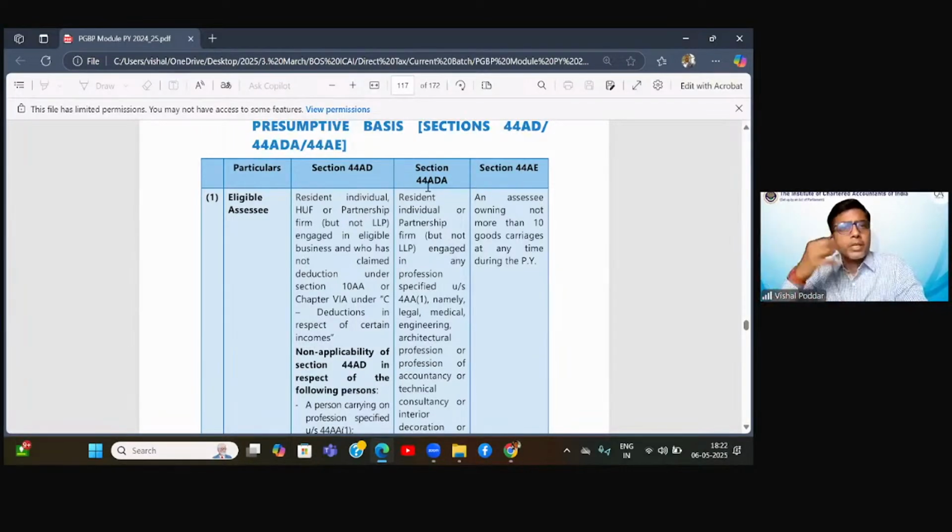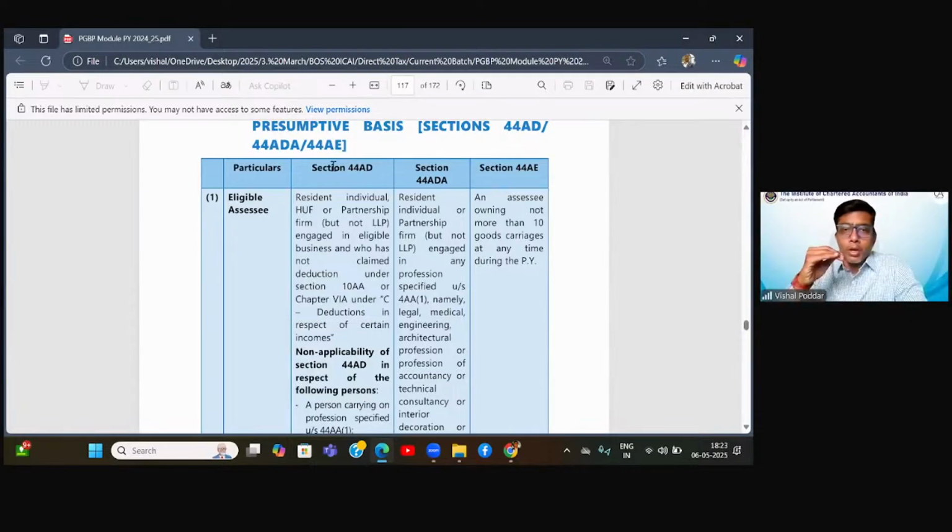44ADA is crafted for people like us, that is professionals. And for remaining businesses, you can say 44AD applies. So 44AD covers many businesses. Obviously, except 44ADA, because for them you already have a specific section, and also except 2 more businesses, which are the commission-based business and the people engaged in agency business. Except these three, remaining all businesses, for all of them 44AD applies.